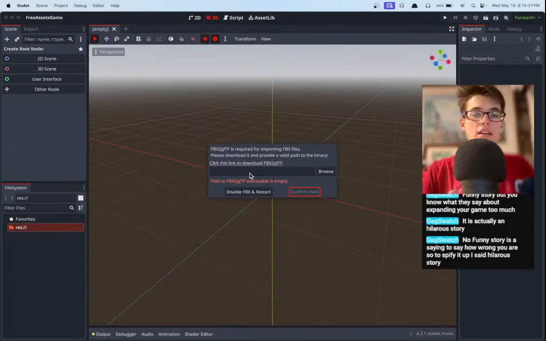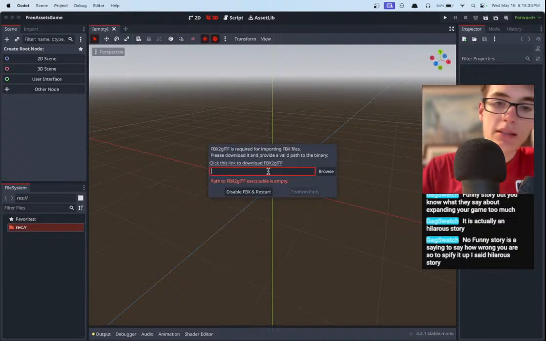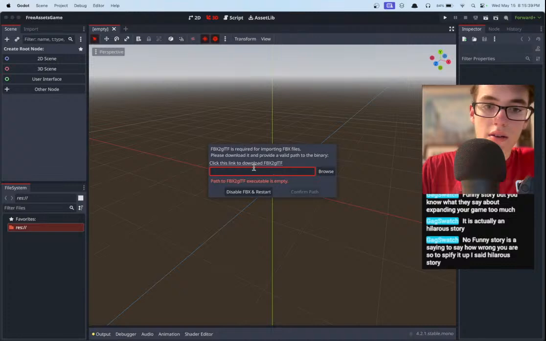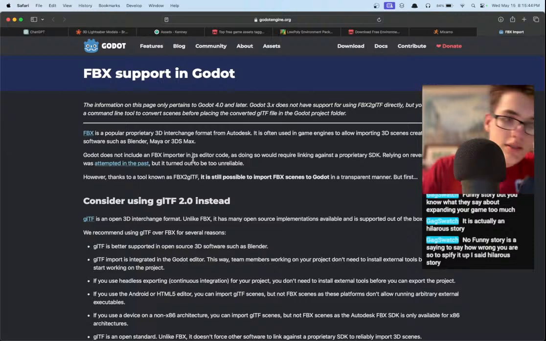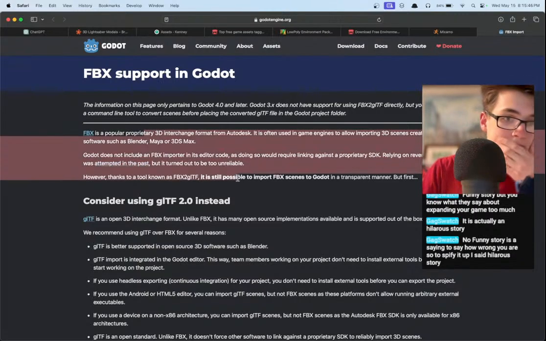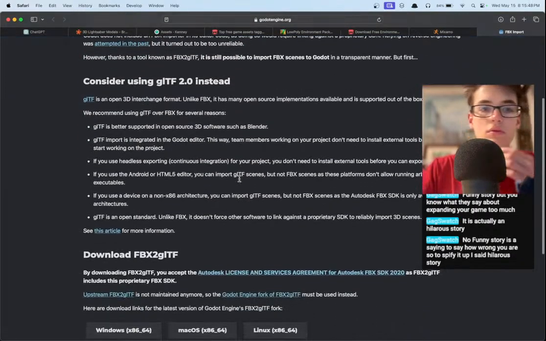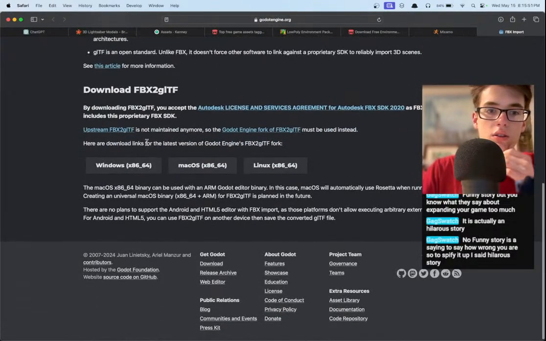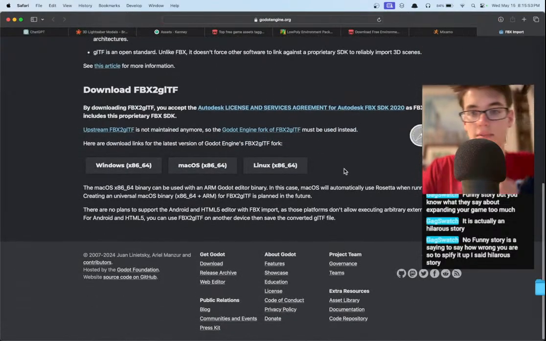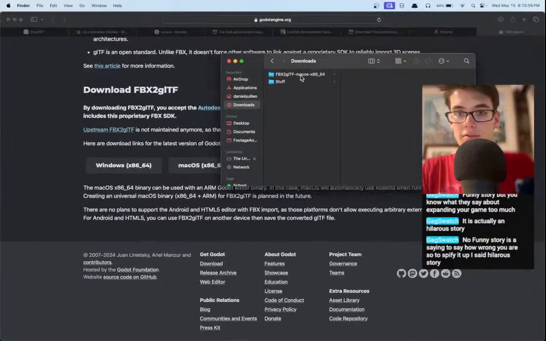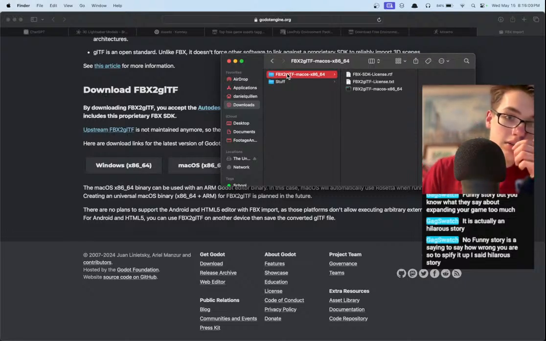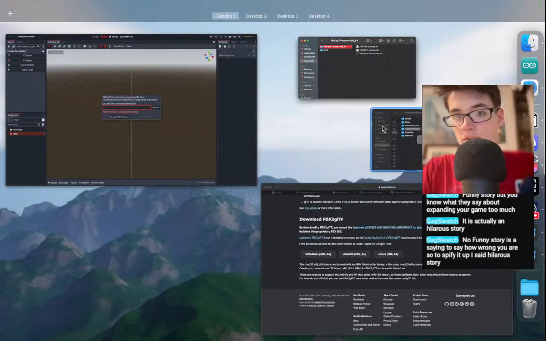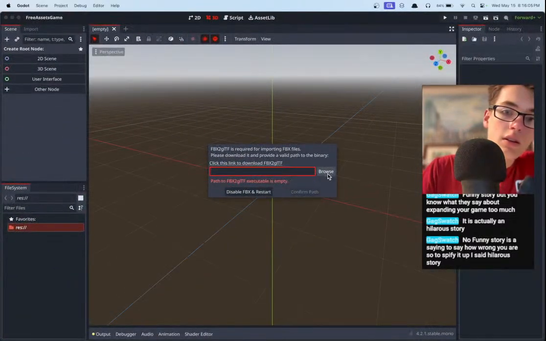FBX to GLTF is required. Okay, I guess we'll have to download that. Thankfully they have it for Mac, otherwise we would be done with Godot. Okay, and then we just need to throw this in, where do we throw this? I don't know, we'll just leave it in downloads for now, I'll figure it out later.